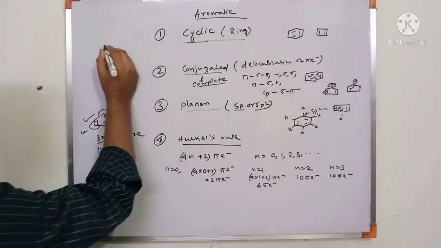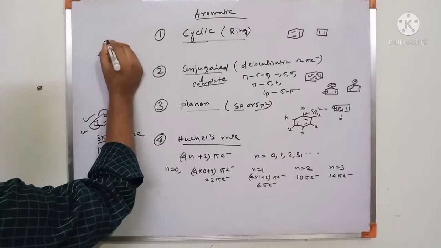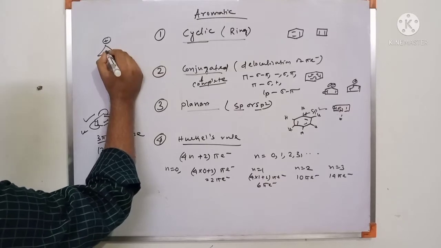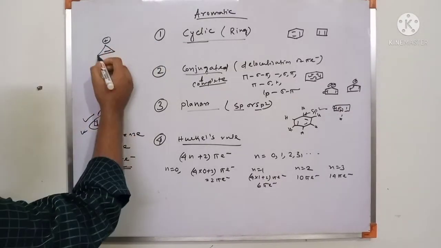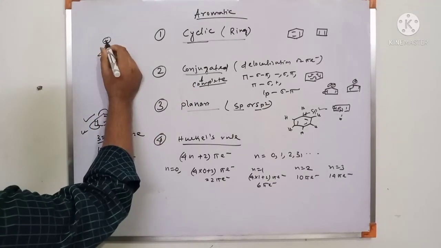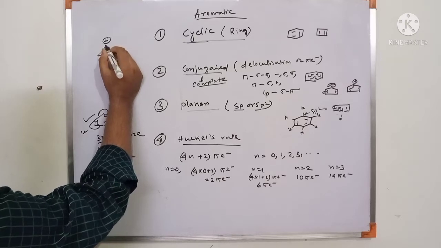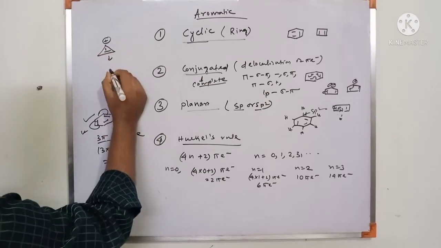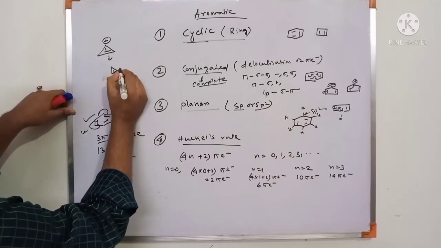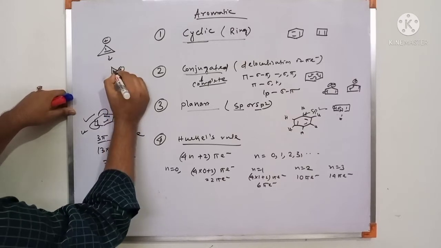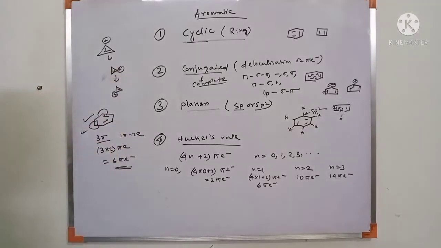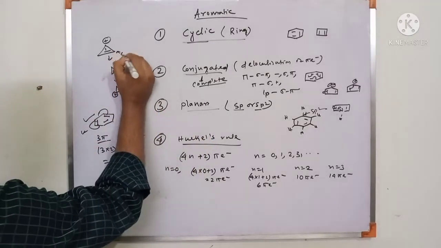And another example, suppose this compound. First check cyclic. This is a cyclic ring system. Then this is a conjugated system because of the pi bond and the vacant p orbital with positive charge. The positive charge delocalizes on this side. So this is a conjugated system, and planar, all are sp2 hybridization.